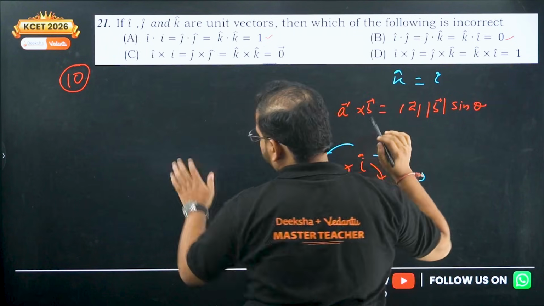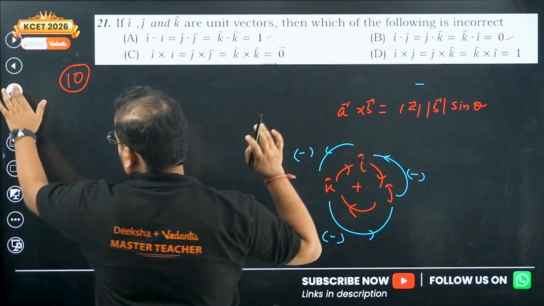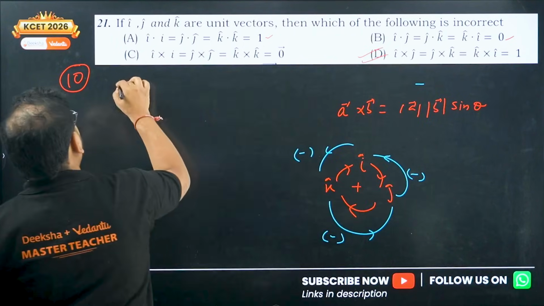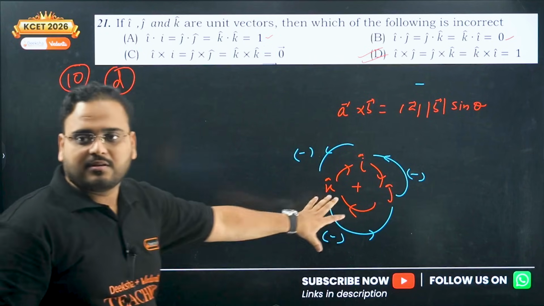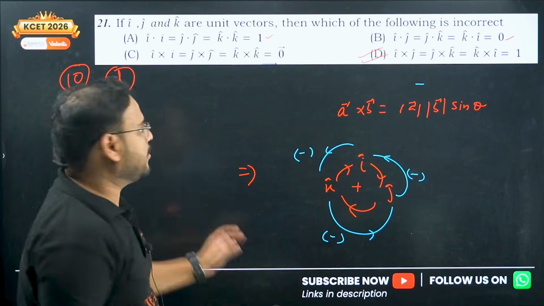So your incorrect option is D. You can check from here. They are not equal. They are different. So your incorrect statement and the correct choice is option D. Clear? This you focus on. This is your understanding, this concept over here of i cross j cross k.